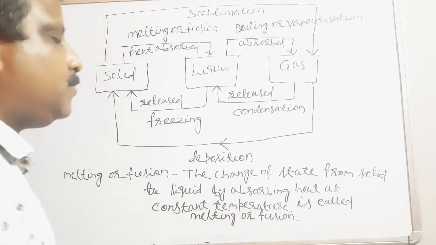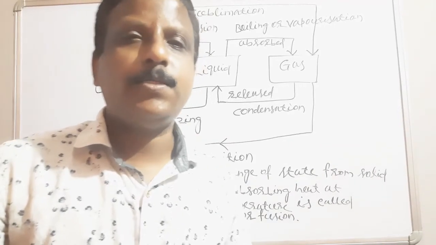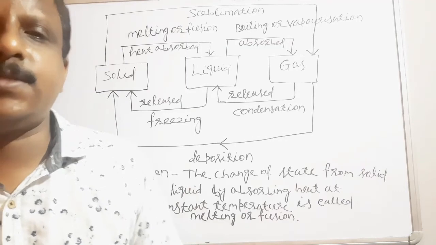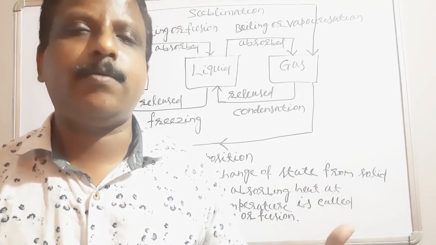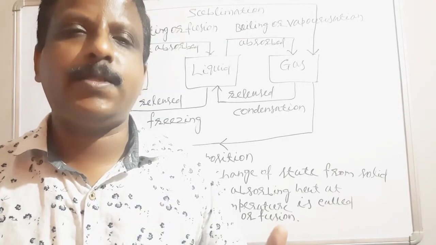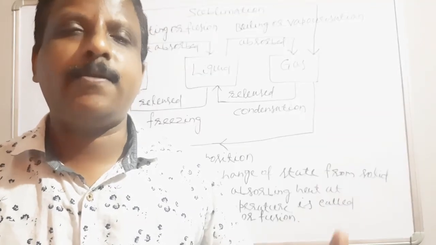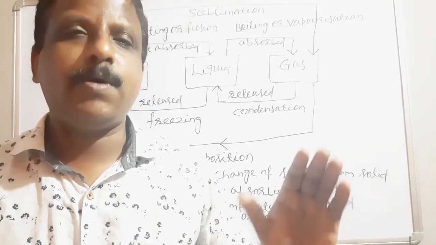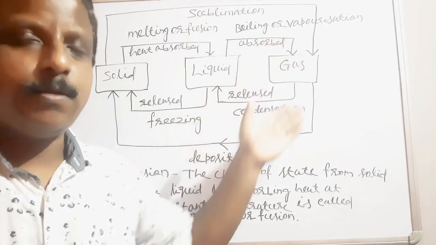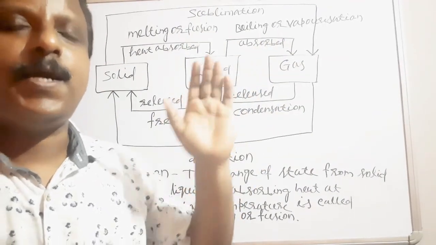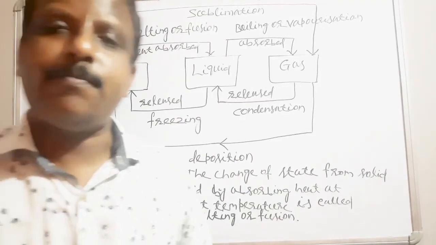melting or fusion. Understood? So in this video I have explained to you what the effect of heat is, three effects, then how change of state occurs from solid to liquid, liquid to gas, gas to liquid, then liquid to solid, or directly from solid to gas and directly from gas to solid. Everywhere in the diagram I have shown, in the upper part heat is absorbed, in the lower part heat is released and temperature remains constant. You have to write these things in a definition.